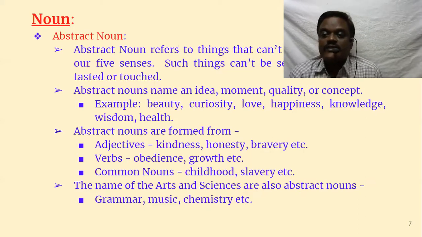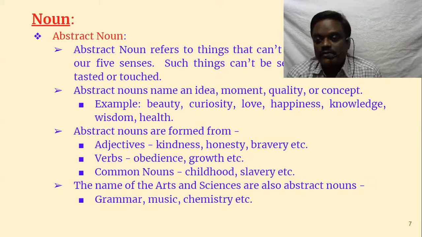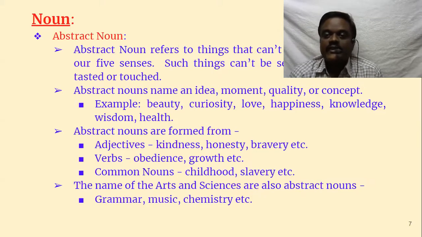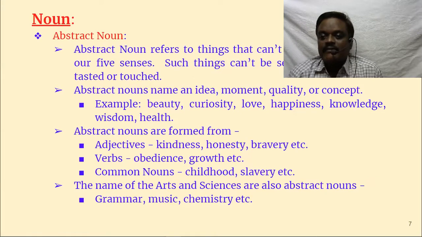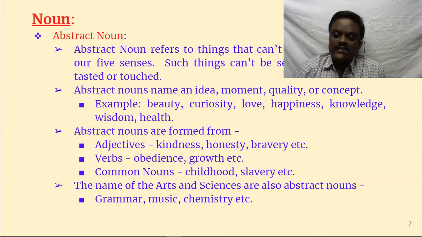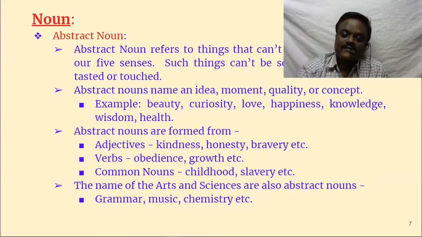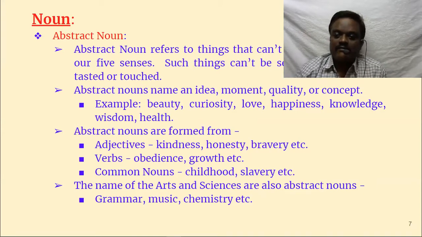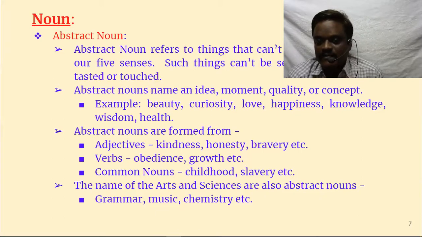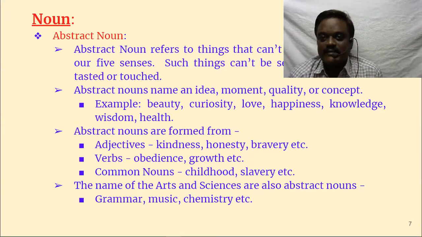And there is so much discussion when it comes to slavery or when it comes to childhood. Usually this discussion comes only with abstract nouns. It doesn't come with common nouns. There is no discussion if I say this is a pen, and everybody agrees it is a pen. If I say this is slavery, nobody agrees, and some people will say, no, no, it is not slavery at all. So usually this discussion, debate arises only with the concepts, abstract nouns.